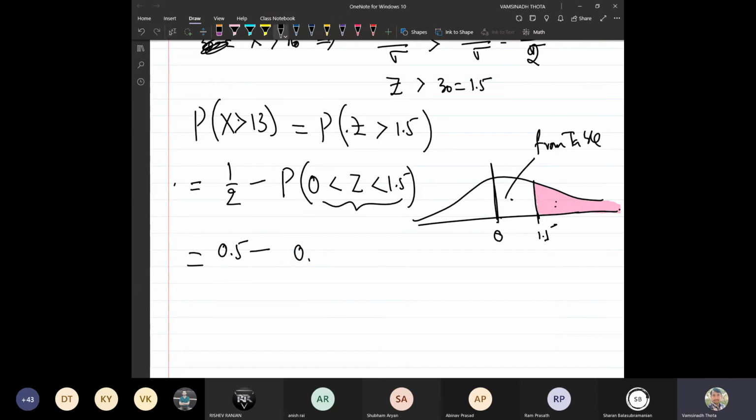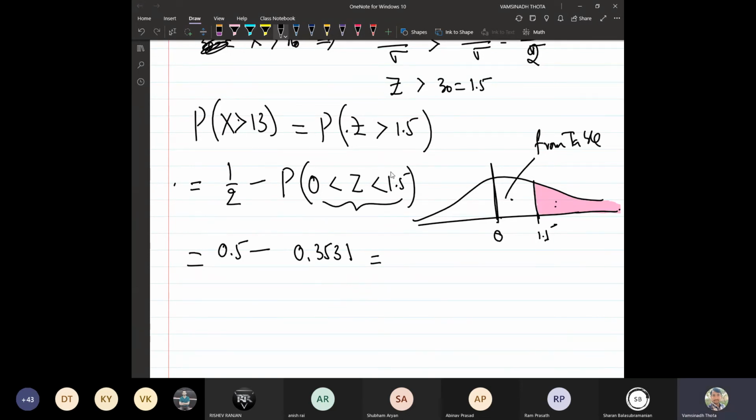So I will write here, it is 0.3531. Whatever value you subtract, that is the probability that the temperature of the wire exceeds 13 milliamps. Okay, this is the value from the table.